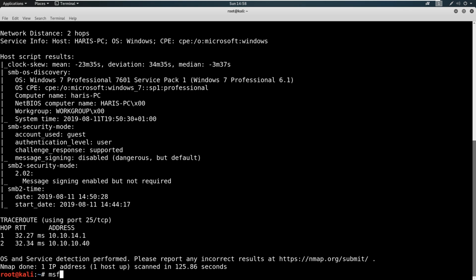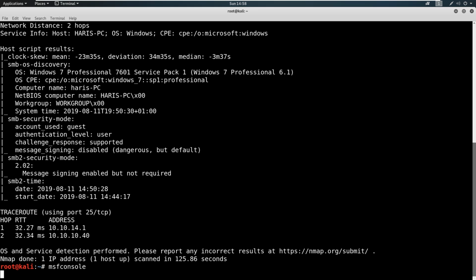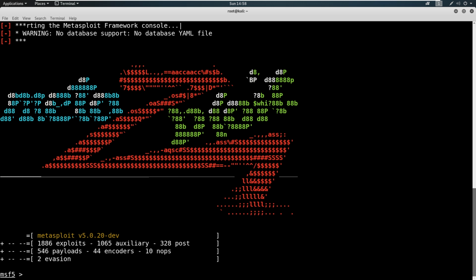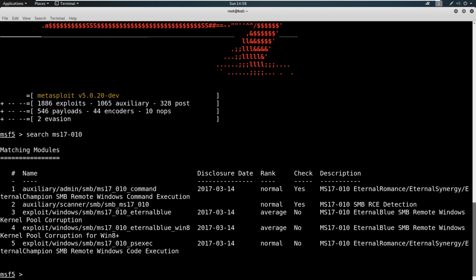So let's go with msfconsole and let's talk about a couple things here. Once we load this up, say we're doing a real pen test. First things first, we want to confirm that we think it is EternalBlue. We want to make sure that we can see that. So what we can say is search MS17-010, something like that. And there is this auxiliary scanner here, right? We just want to know, does EternalBlue exist? Do we think it exists? So that's important first, right? You don't just want to fire an exploit without confirming, or at least having a good hunch, that this exists.